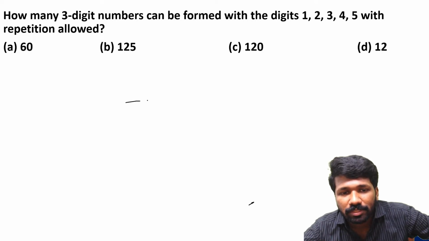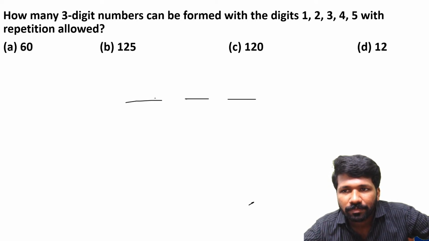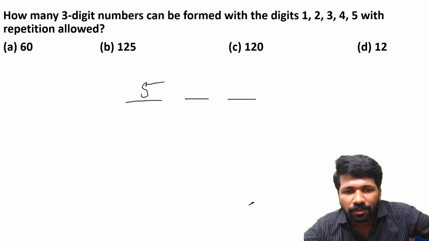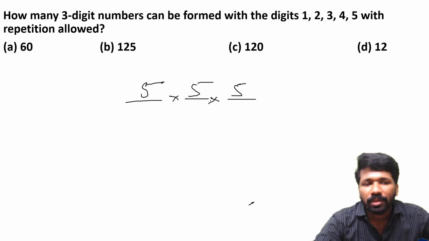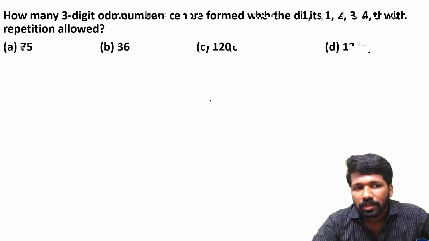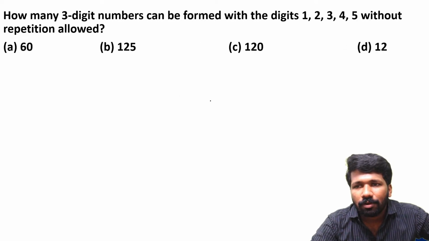3-digit numbers. 3-digit number means 3 positions only. With repetition allowed means 5 numbers, 5 numbers, 5 numbers. So 5 into 5 into 5, 125. 5 cube. If repetition is not allowed, what will happen?